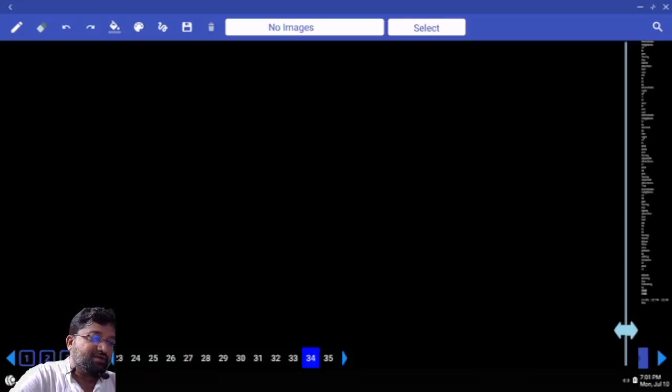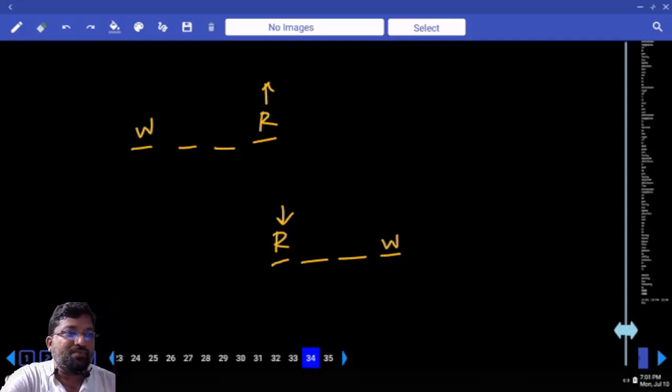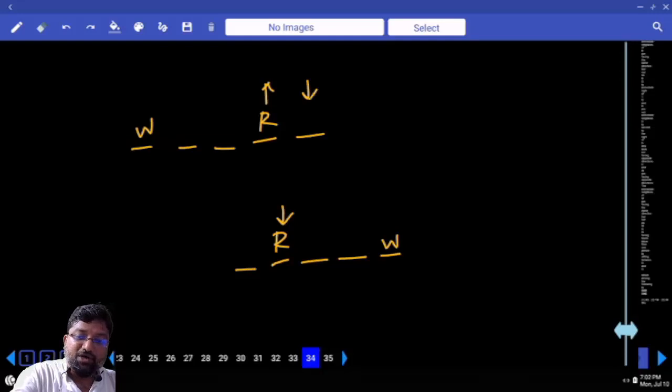First point: W sits third to the left of R. I am going for R facing north. W sits third to the left of R. R faces south. Next line: the immediate neighbors of R are facing the same direction but not as R. So this fellow R is not sitting in the corner, right? Facing the same direction but not as R.